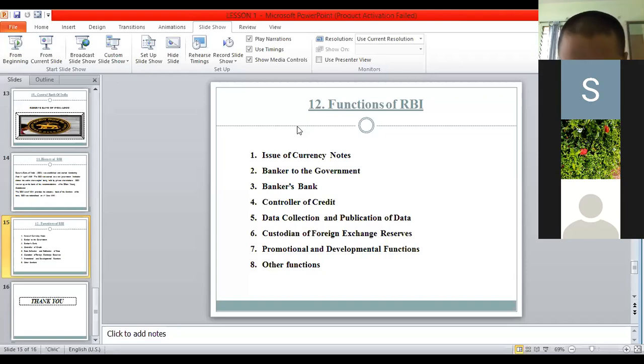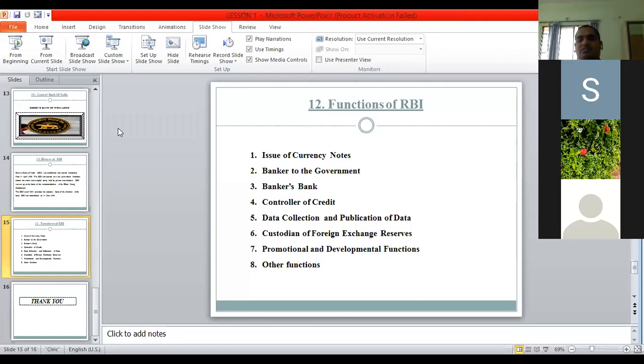Then data collection and publication of data. Different data is collected by this bank, meaning what the situation of the country is, or what things are happening around. All this data related to financial matters is collected and published in the yearly report of the bank. Then next is custodian of foreign exchange.